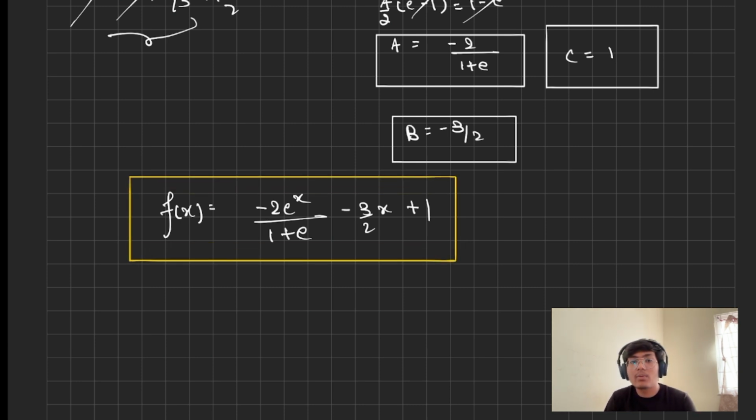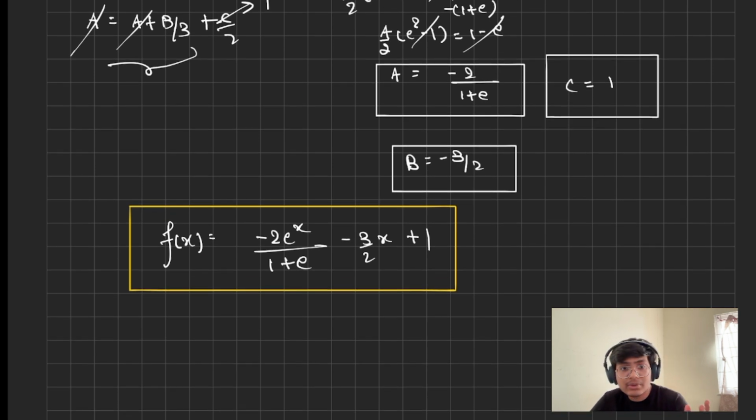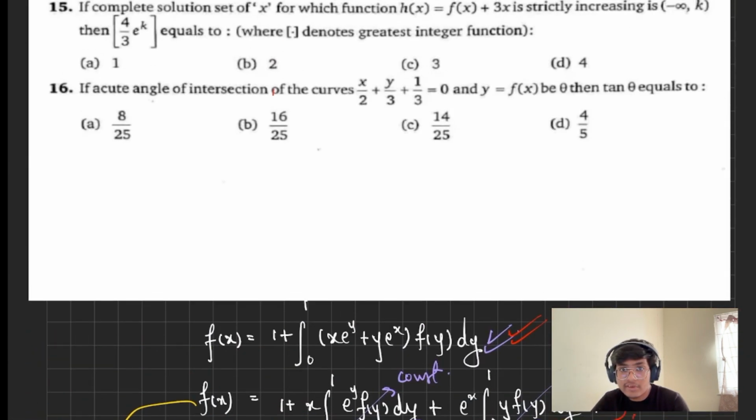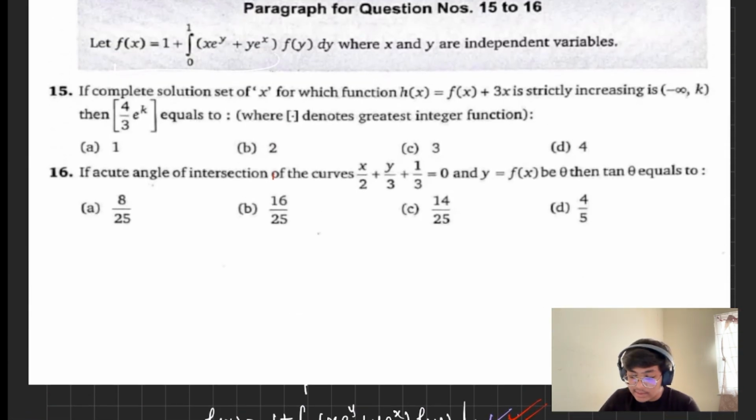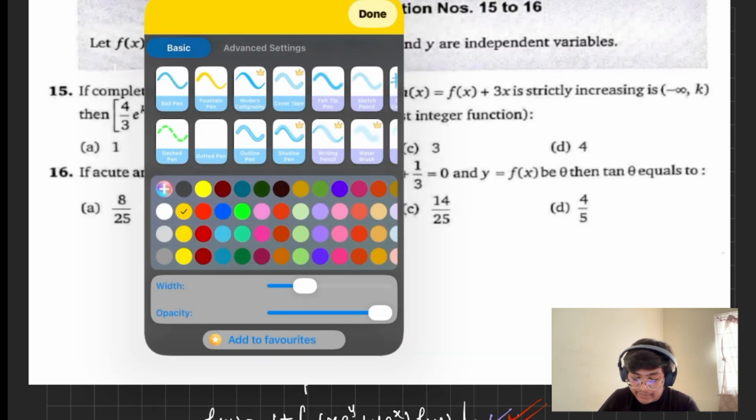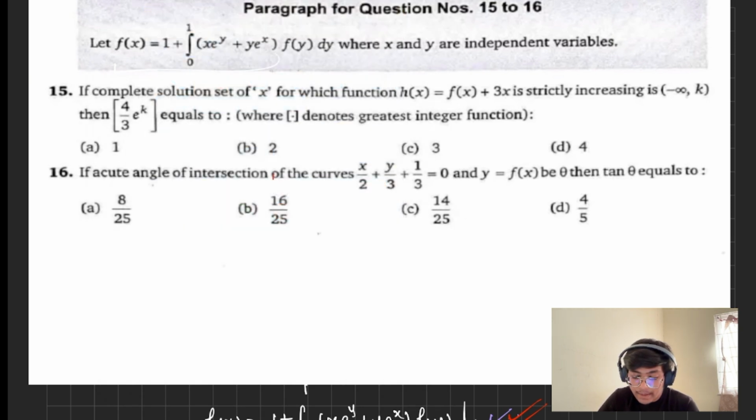Now since we have found what f(x) really is, we'll be able to solve the first and second problem of the paragraph very easily. So here, the first question says that if the complete set of solutions of x for which the function f(x) plus 3x is strictly increasing is from minus infinity to k, then find this thing.